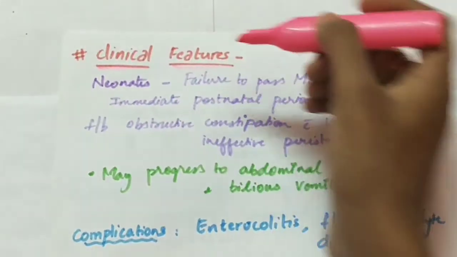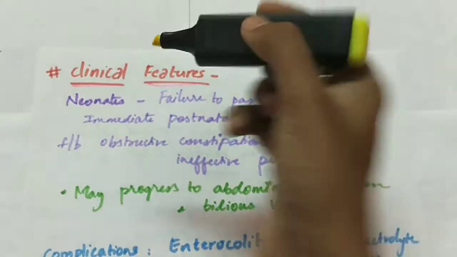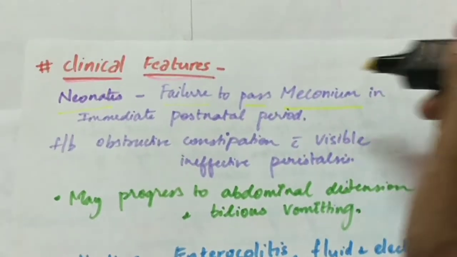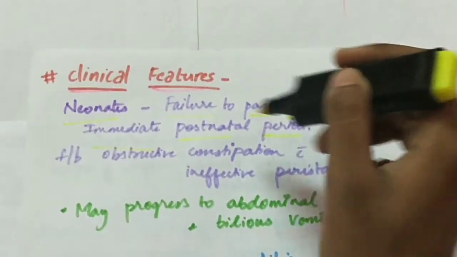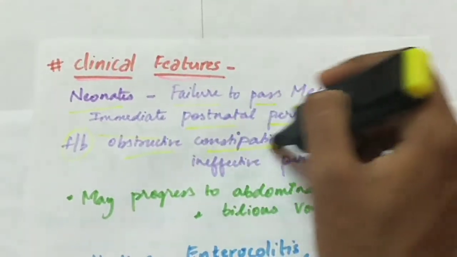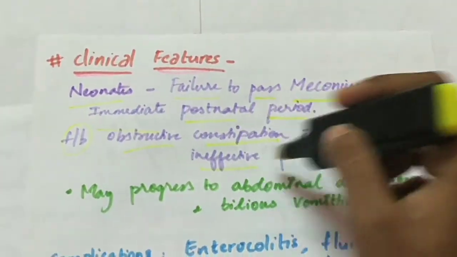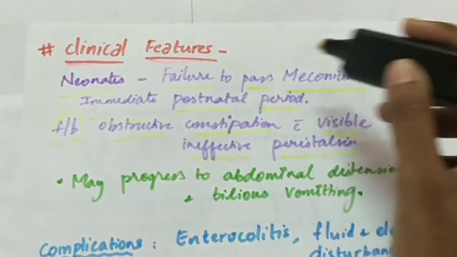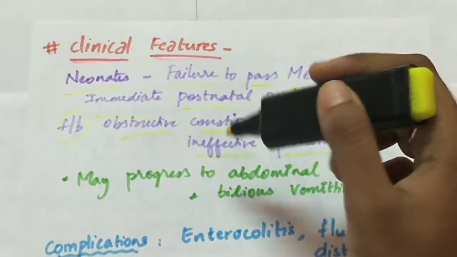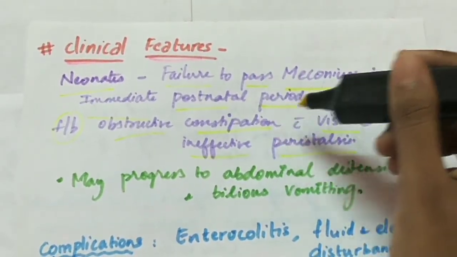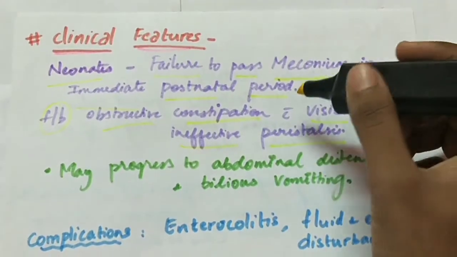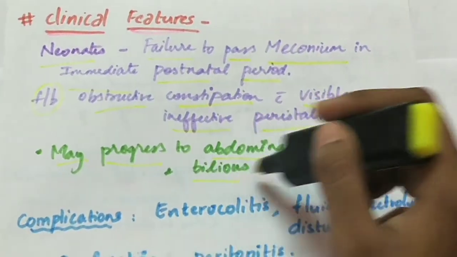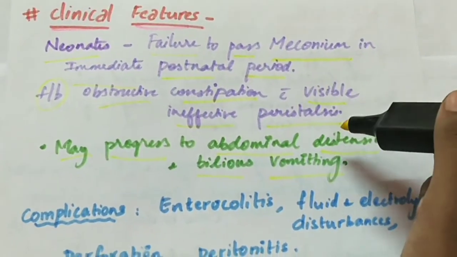Coming to the clinical features of Hirschsprung disease, the neonates have failure to pass meconium in the immediate postnatal period, followed by obstructive constipation with visible ineffective peristalsis. And it may progress to abdominal distension and bilious vomiting. These are the clinical features.